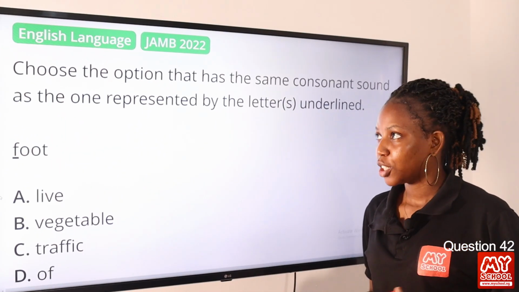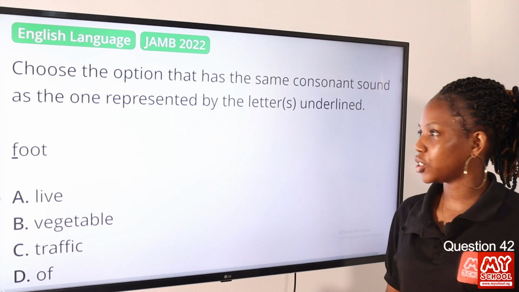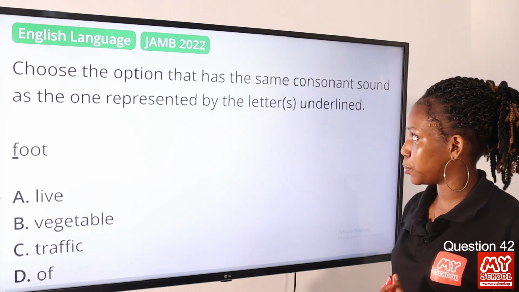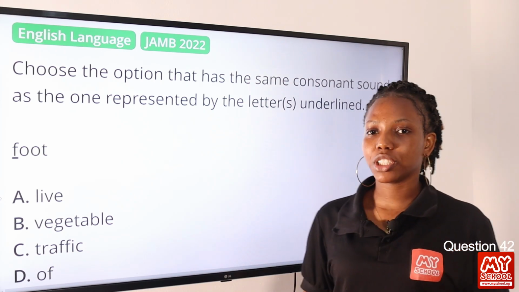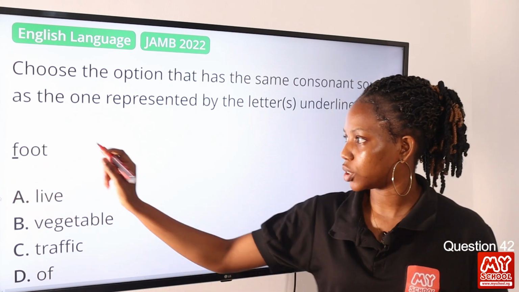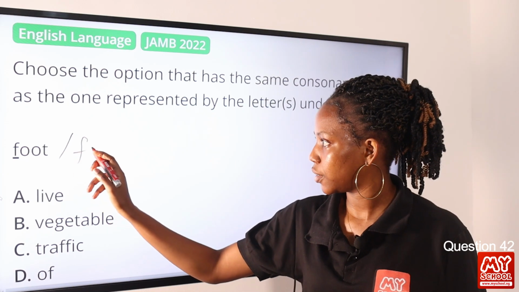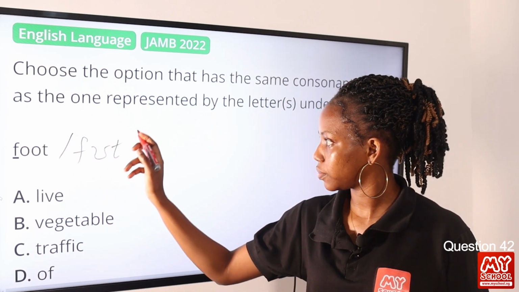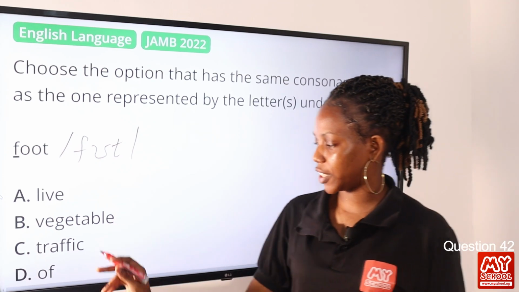Question 42. Choose the option that has the same consonant sound as the one represented by the letter or letters on the line. So the letter on the line is letter F in the word foot. So this is transcribed as foot. Okay, so let's transcribe the options.